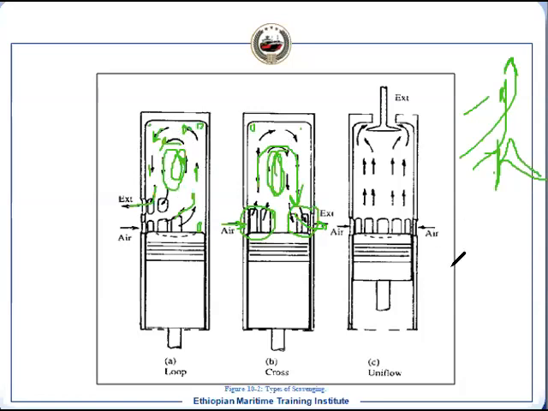Now to overcome that, the designer started thinking how to overcome that. This is better than this, but it is also not very highly efficient. It means if your scavenging is not efficient, then you can increase the fuel quantity, but is it going to burn? It's not going to burn. So the power you cannot increase unless you have highly efficient scavenging.